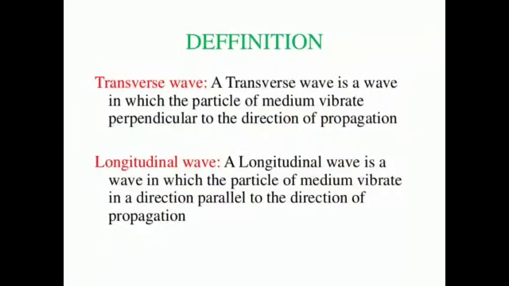So, these are the definitions of transverse waves and longitudinal waves. A transverse wave is a wave in which the particles of the medium vibrate perpendicular, meaning at a 90-degree angle, to the direction of propagation, and a longitudinal wave is a wave in which the particles of the medium vibrate in a direction parallel to the direction of propagation.